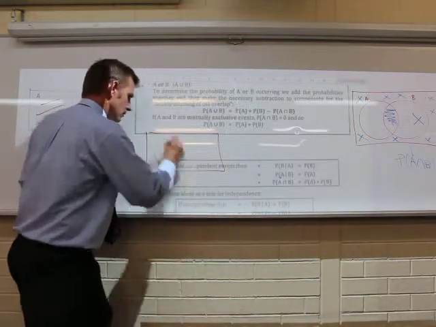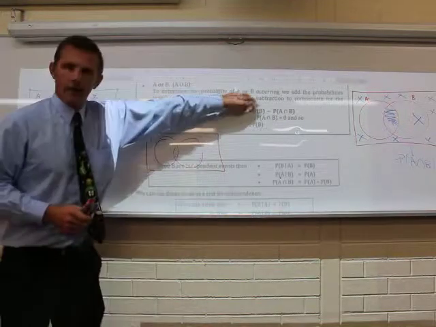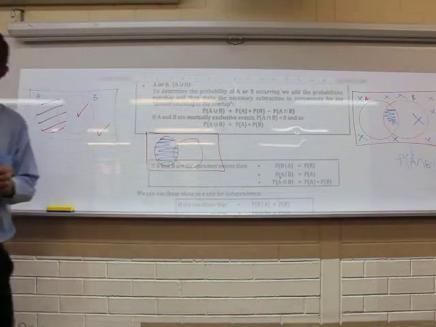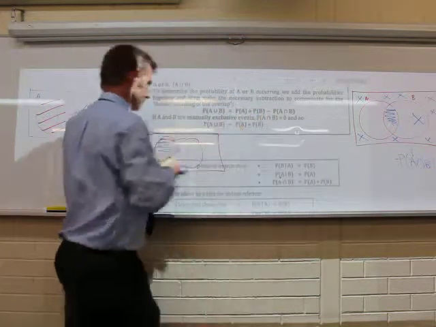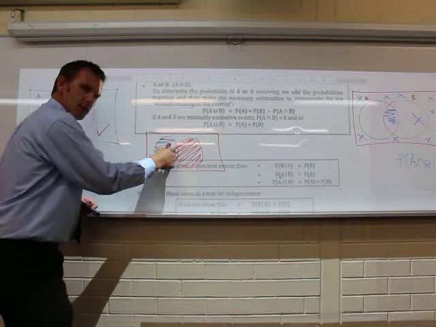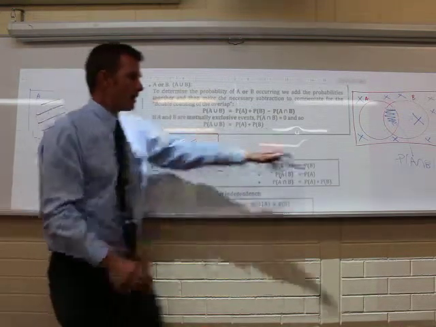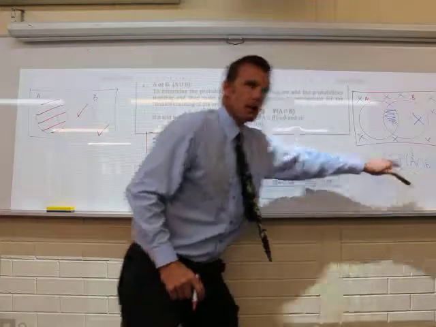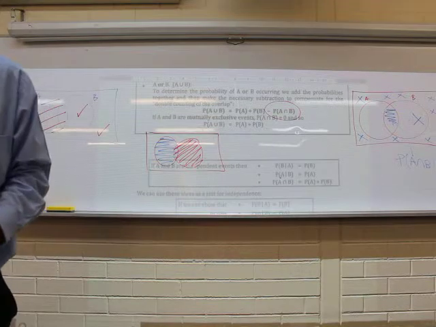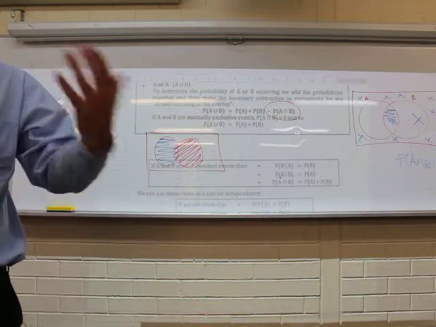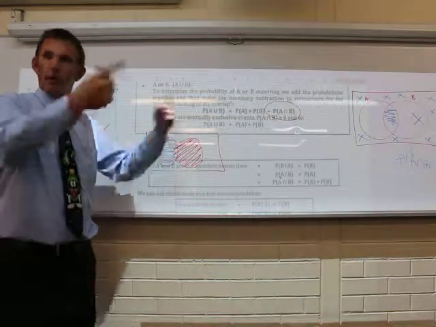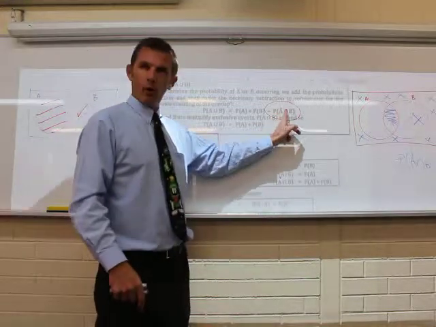If I've got A and B, and I say all of A, well, all of A would be all of that, wouldn't it? And then all of B would be all of that. Can you see how I double counted the middle part? And remember that middle part is A intersection B, isn't it? So I've got to take away one lot of A intersection B. Okay, that makes sense? One or the other. I don't mind counting this bit in the middle once, because that's fine, but I don't want to double count it. So I take away one lot of it.